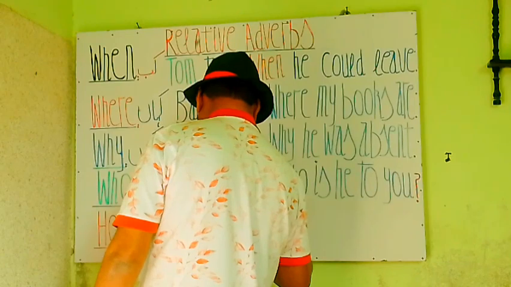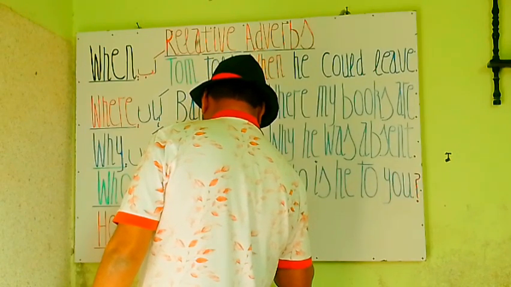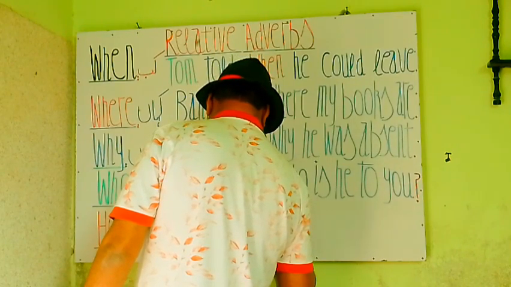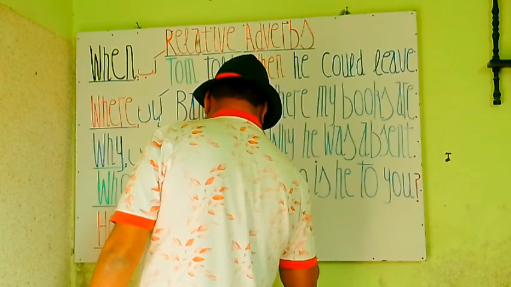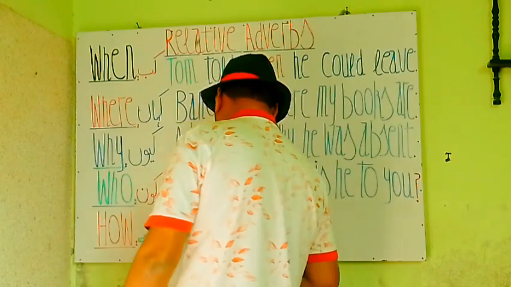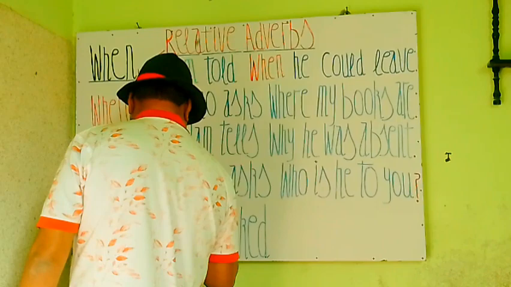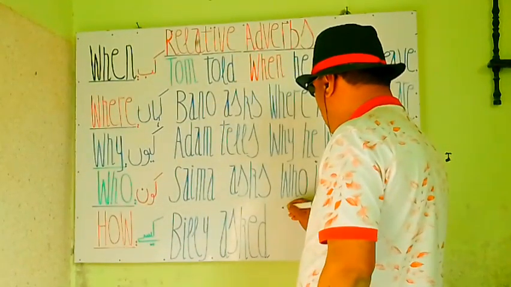You see K, here E, here D. Billy asked. Billy ने पूछा. We need a dot here. Here you are. Billy asked how.